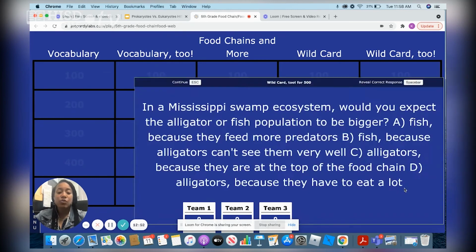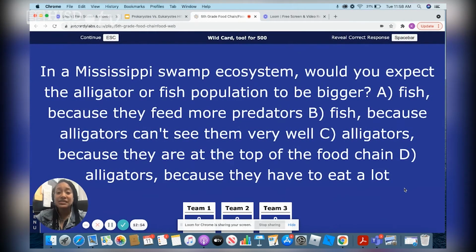And then our last question for 500. In a Mississippi swamp ecosystem, what would you expect an alligator or a fish population to be? Would you expect the alligator or the fish population to be bigger? So A, fish, because they feed more predators. B, fish, because alligators can't see them very well. C, alligators, because they're at the top of the food chain. Or D, alligators, because they have to eat a lot. So which one do we expect there to be more of?